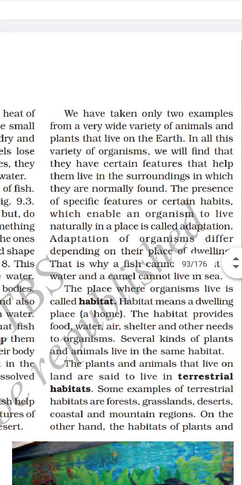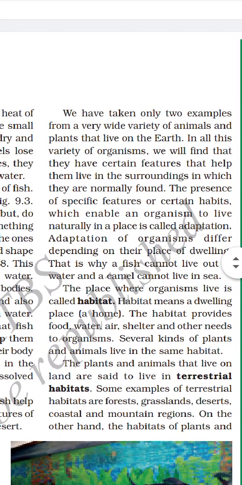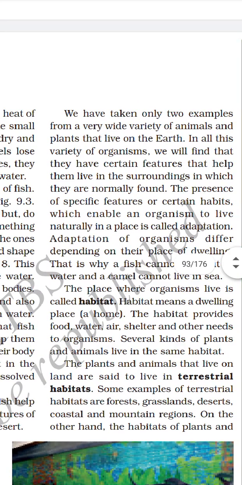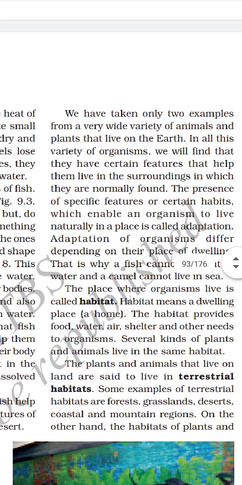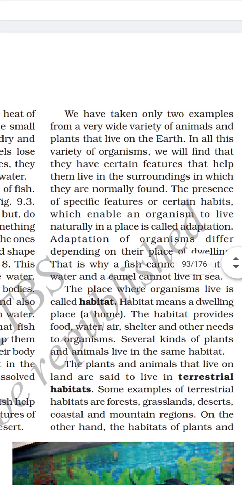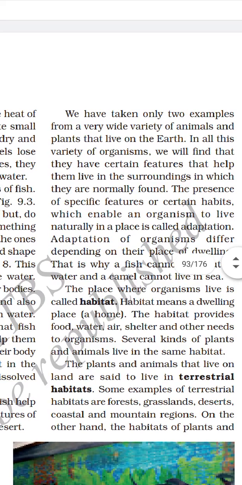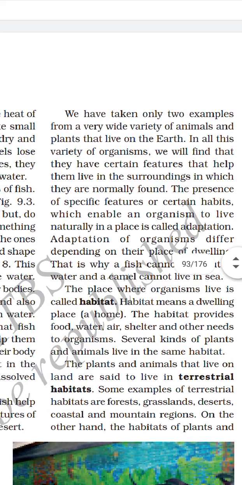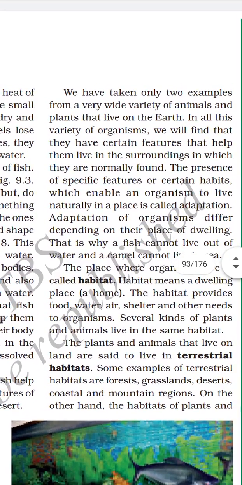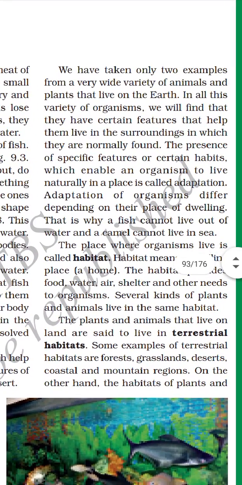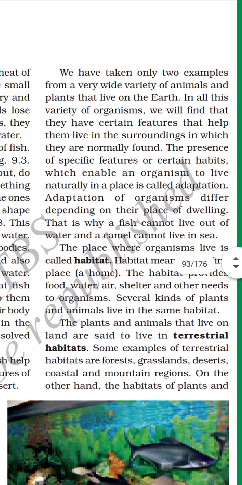The presence of specific features or certain habits which enable an organism to live naturally in a place is called adaptation. Adaptation of organisms differ depending on their place of dwelling. That is why a fish cannot live out of water and a camel cannot live in a sea.